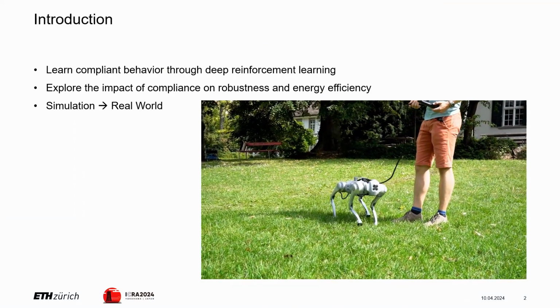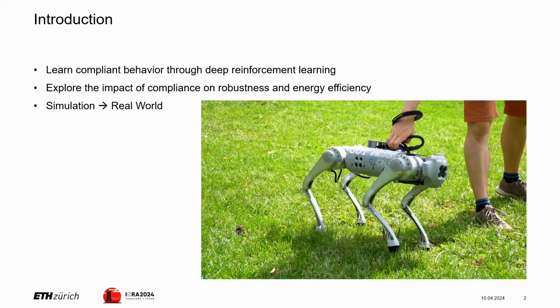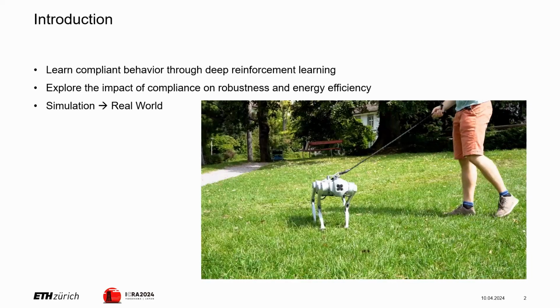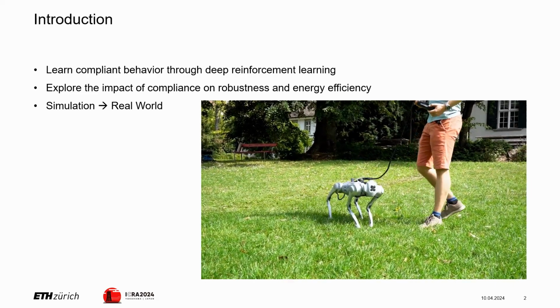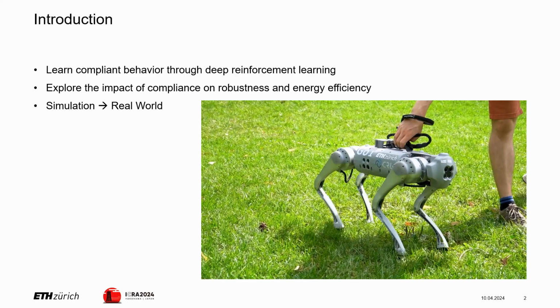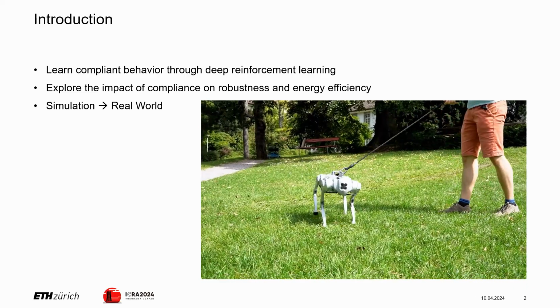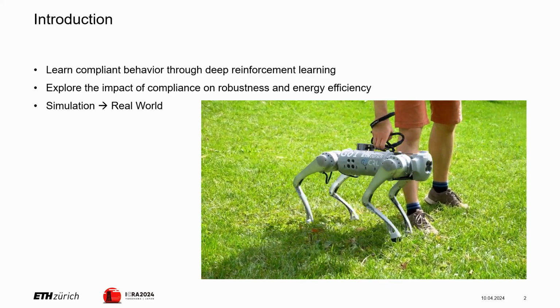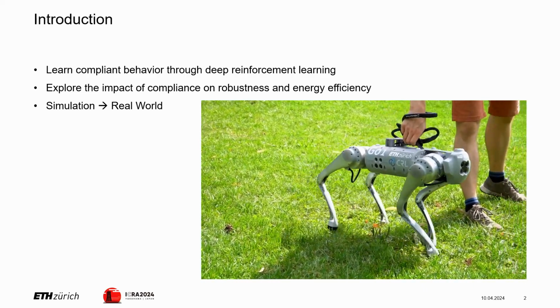In this work, we present a deep reinforcement learning approach to create a motion controller that uses compliant behaviors in the presence of external disturbances. We explore the impact of such compliant motions in the sense of robustness and energy efficiency. This controller was trained purely in simulation and successfully transferred to a robot in the real world.